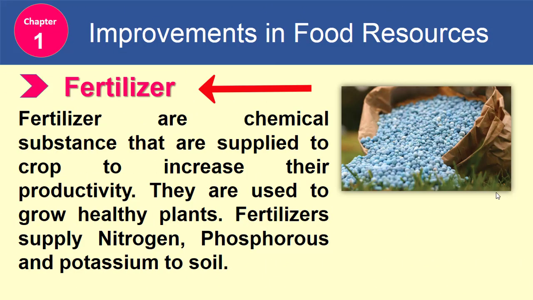Now let's see what are fertilizers. So fertilizers are chemical substances that are supplied to crops to increase their productivity. So manure is a natural substance and fertilizer is a chemical substance. They are used to grow healthy plants. Fertilizers supply nitrogen, phosphorus and potassium to the soil.